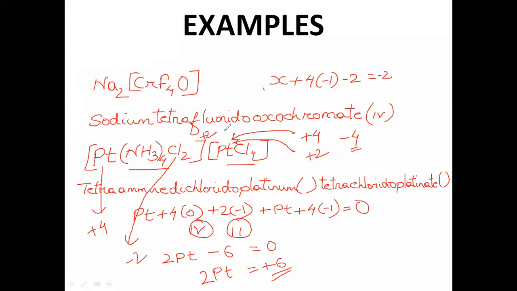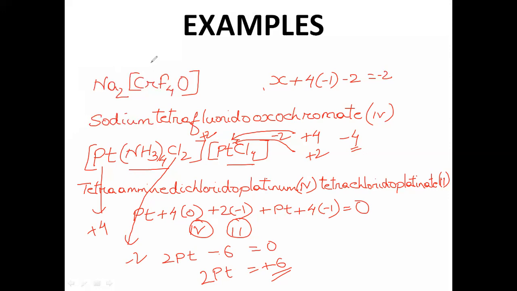So over here, you'll get plus 2. And over here, if you put plus 2, you will get plus 2 and minus 4 as minus 2. They balance one another. So that means this particular complex has oxidation state of platinum as plus 4 and this has plus 2. So a little idea about the oxidation state of the metal has to be there to solve this kind of problems. Okay, otherwise it's almost same as what you have done. Okay, so that is how actually we name a complex. I have tried to show you different types of nomenclature so that it will be easy for you to tackle different kinds of problems.